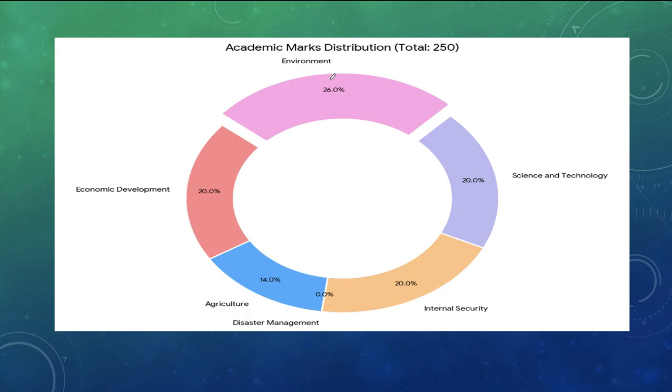With respect to marks distribution, for disaster management in 2025 there were no questions asked. So first focus on the environment section, then move to economy, students, then come to science and technology. Then you can focus on internal security, finally agriculture, and at the last you can cover disaster management, students.